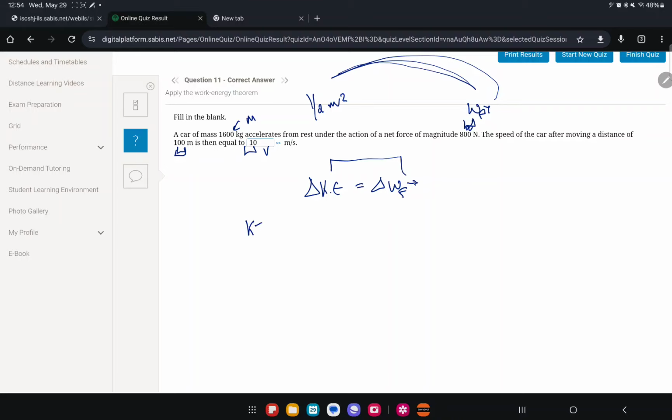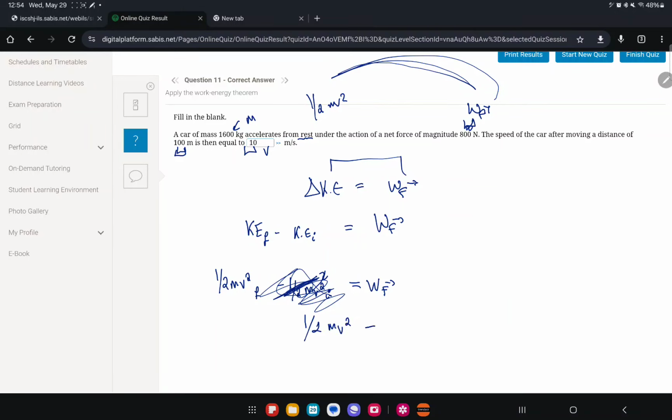Delta KE basically means kinetic energy final minus kinetic energy initial equals the work. Actually no need to say delta, just keep it as work. In this case, kinetic energy is half mv squared. So half mv squared final minus half mv squared initial equals the work of the force. What is my initial velocity? They said from rest. So if the initial velocity is 0, then the initial kinetic energy is 0. I can scrub that out, and I'll get half mv squared equals the work.